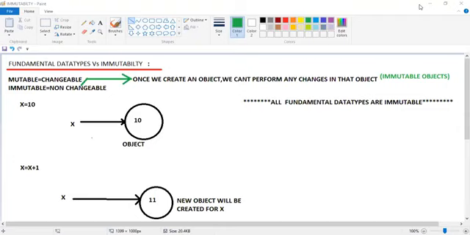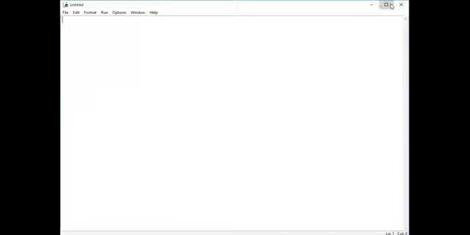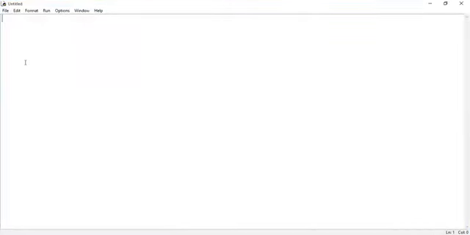Are you able to see the untitled window? Now, are you able to see it or not? Yes, sir.